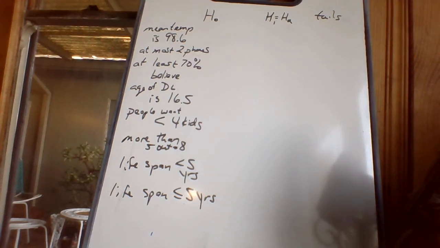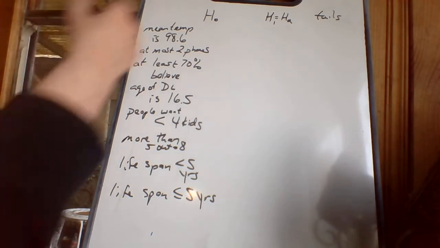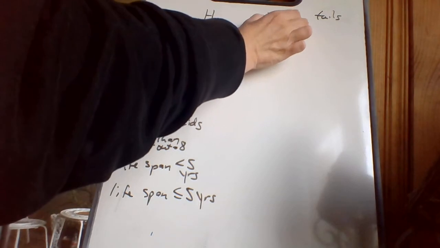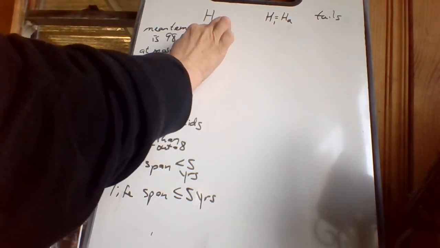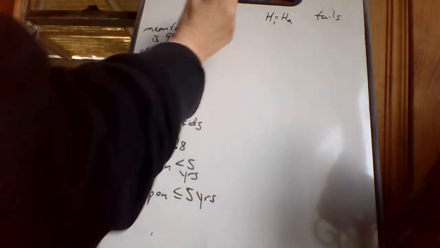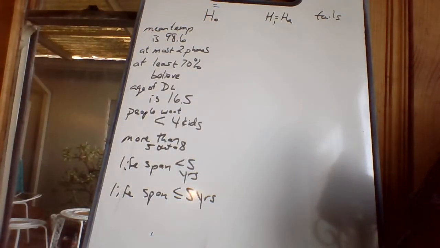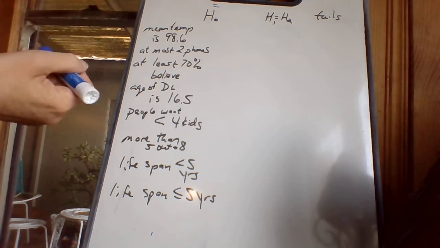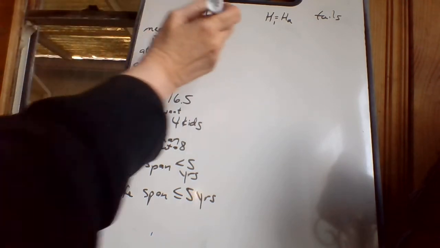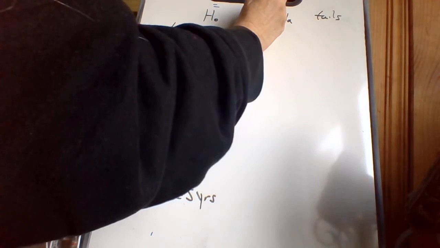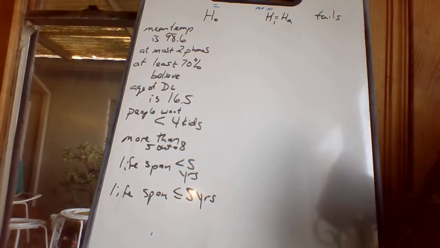Okay, so what we were doing in the previous video, we were just learning how to write down some stuff that people said. And I had them in little pairs, equal and not equal went together. And the reason for that is because you're always going to have an H0 and an H1 or HA. H0 stands for null hypothesis. These always include an equal sign. So the two parts are opposites of each other. One of them always had the equal sign and one of them didn't. And this one does not have an equal sign. Okay, so let's go through this and we'll figure these things out.